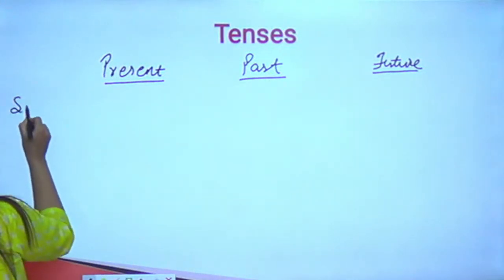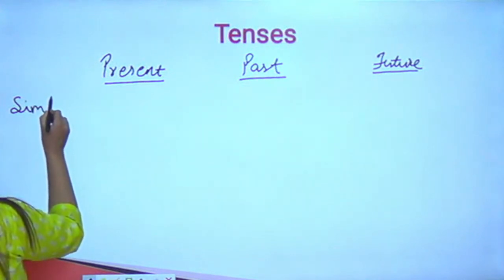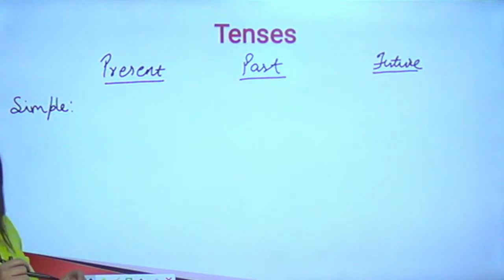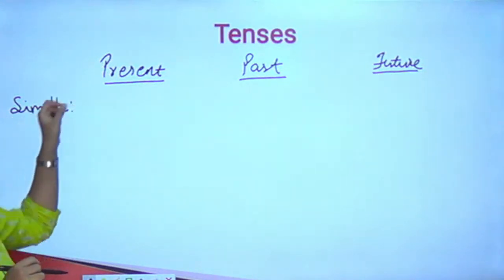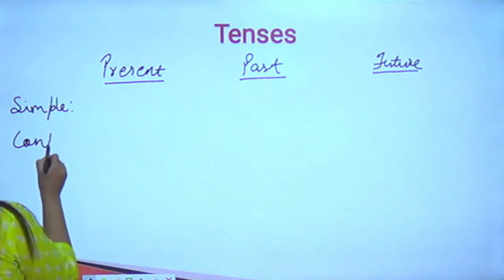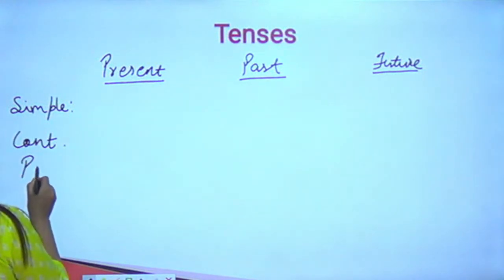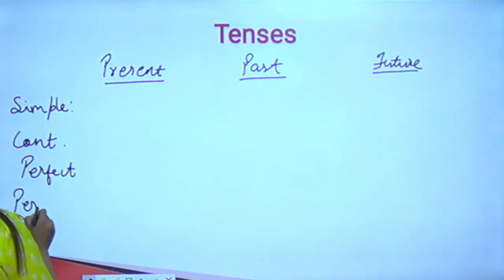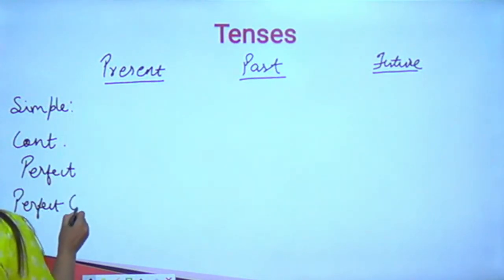The first subtype is simple, or you may even call it indefinite. Simple present tense, simple past tense, simple future tense. Second is your continuous. Third is perfect. And fourth one is perfect continuous.